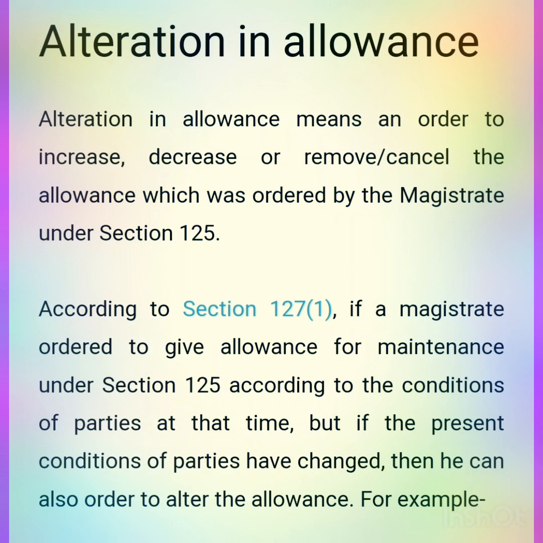So Section 127 subclause 1 deals with changes in the condition of the parties, and then the court will decide whether the allowance is altered or increased or decreased in the allowance of maintenance awarded to the party, that is wife, children or parents.